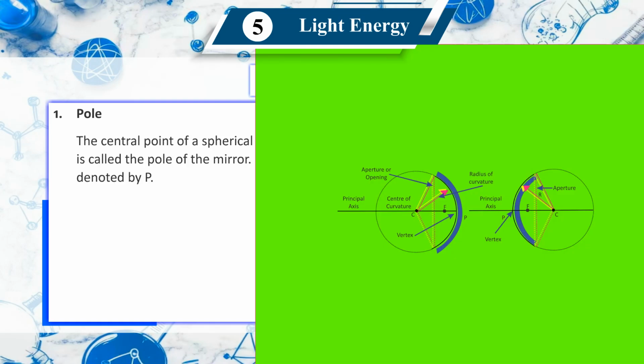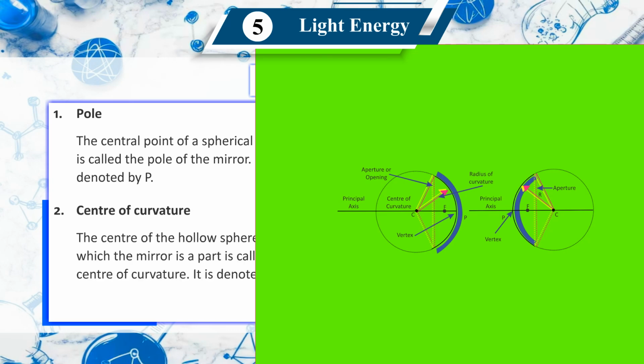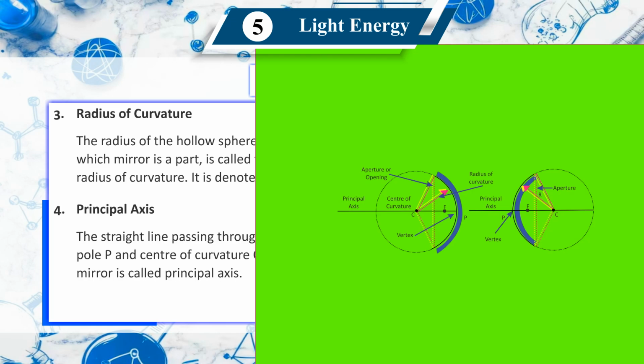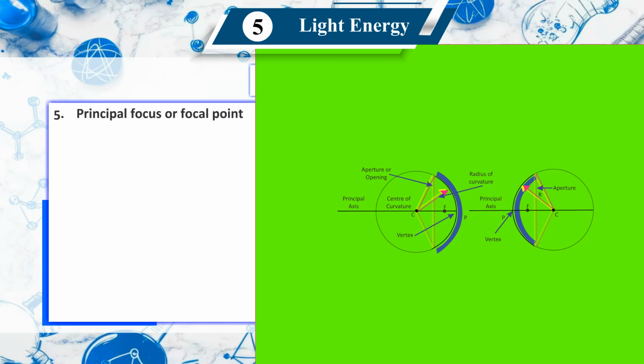Terms related to spherical mirrors. First, pole. The central point of a spherical mirror is called the pole of the mirror. It is denoted by P. Second, center of curvature. The center of the hollow sphere of which the mirror is a part is called center of curvature. It is denoted by C. Third, radius of curvature. The radius of the hollow sphere of which mirror is a part is called the radius of curvature. It is denoted by R. Fourth, principal axis. The straight line passing through pole P and center of curvature C of the mirror is called principal axis.